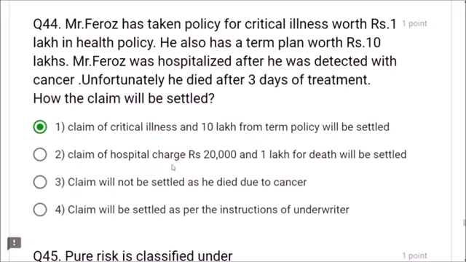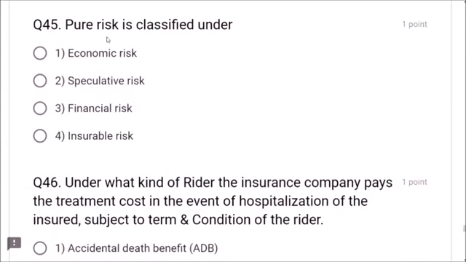Claim of hospital charge rupees 20,000, no. Claim will not be settled, no. Claim will be settled as per the instructions of underwriter, no. Option 1 is correct, friends. Claim of critical illness and 10 lakh from term policy will be settled is correct. Next, question number 45. Pure risk is classified under insurable risk. Economic, no. Speculative, no. Financial, no. Insurable risk, friends.